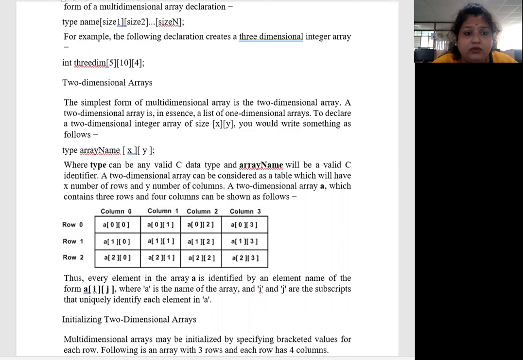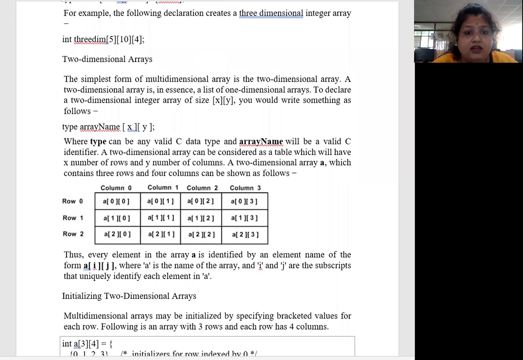Here is an example of a two-dimensional array: type, array name, x and y. The type can be any valid C data type, and the array name will be a valid C identifier. A two-dimensional array can be considered as a table which has x number of rows and y number of columns. It depends on you how many rows and how many columns you want to give to an array. A two-dimensional array A which contains 3 rows and 3 columns can be shown as follows.